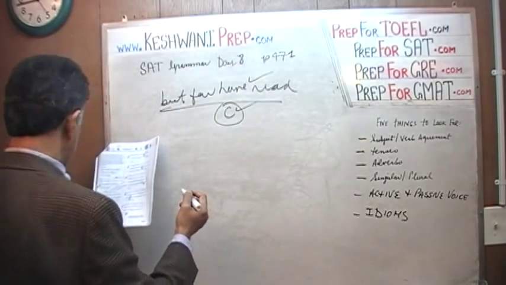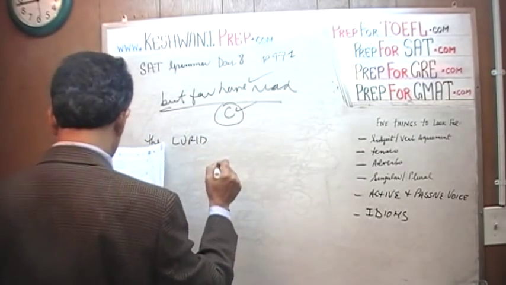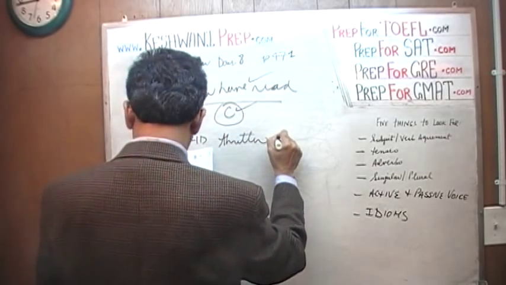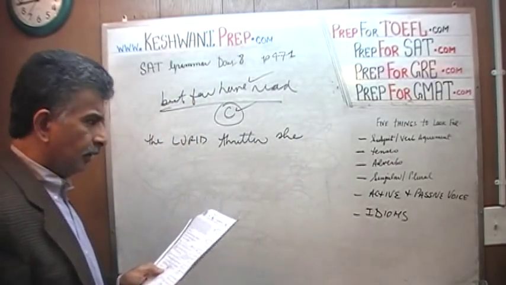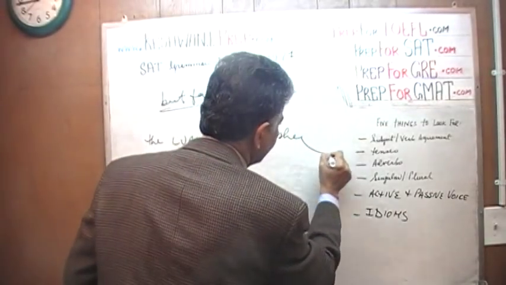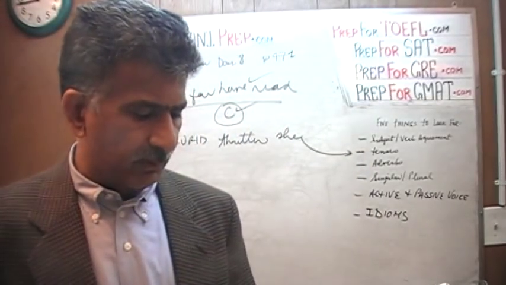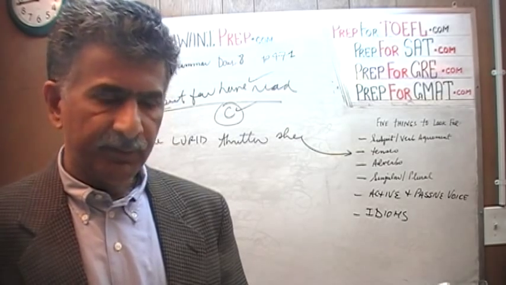Few have read the lurid thrillers she what? This has to do with tenses. Many admired her for her detailed description of the 19th century life in her novels.